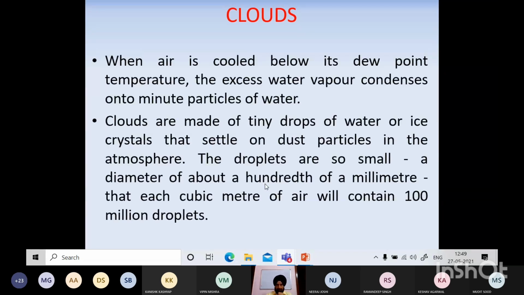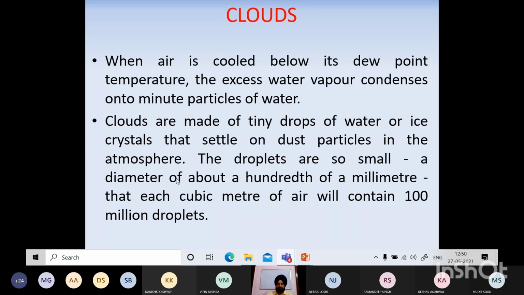Now when air is cooled below its dew point, of clouds है क्या चीज? When the air is cooled below its dew point temperature, excess water vapor condenses onto the minute particles of water. So ये भी हमने देख लिया, and simple phenomena में कि how this air gets cooled. So when the air starts rising, so it loses its temperature, temperature starts decreasing, and एक stage आएगी when this air becomes fully saturated. उससे ज़्यादा अगर इसकी cooling हुई, then it cannot hold the water vapor, then water vapor starts condensing. So clouds are made of tiny drops of water or ice crystals that settle on dust particles in